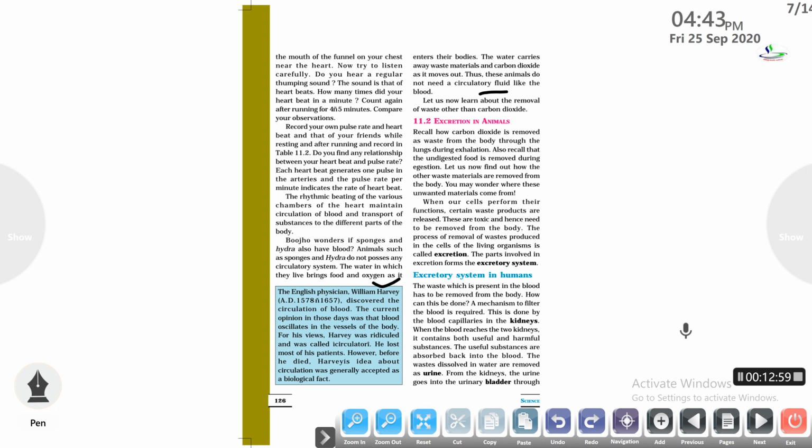Next is William Harvey. This is the scientist who discovered the circulation of blood. So this is the circulatory system basically. Next we will study about the excretion in animals.